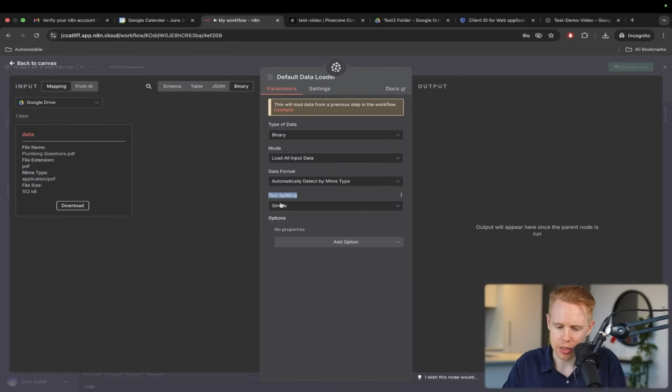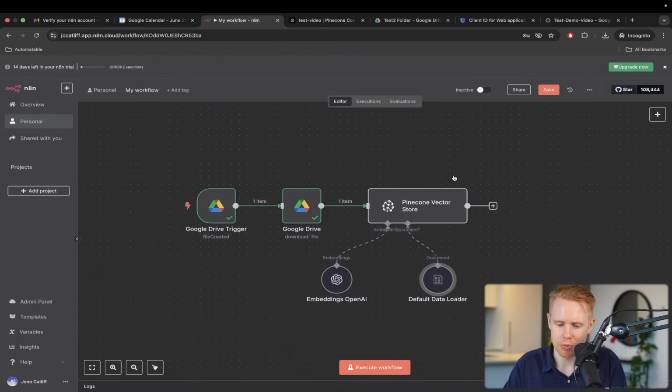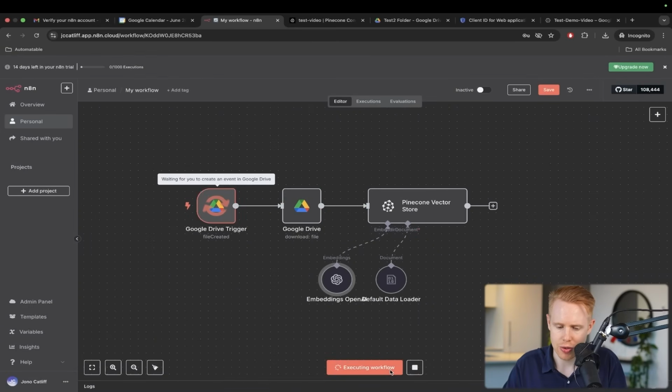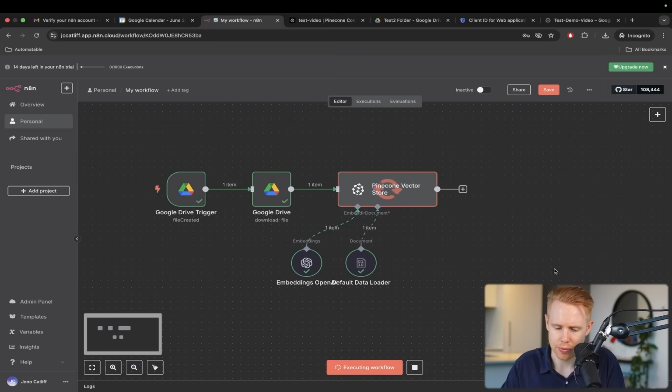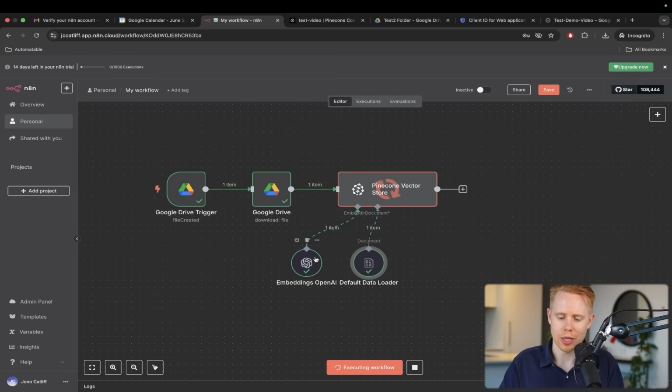And so we're just going to keep the text splitting simple here. We're going to stop that, and we can go ahead and test this out by executing the workflow. We're going to download this document, and then we're going to add it into our Pinecone vector store. So this is just going to take a bit of time to process this document and add it into the vector database.